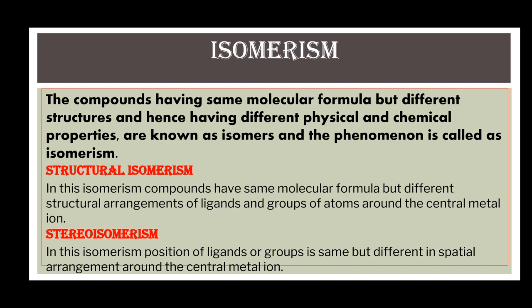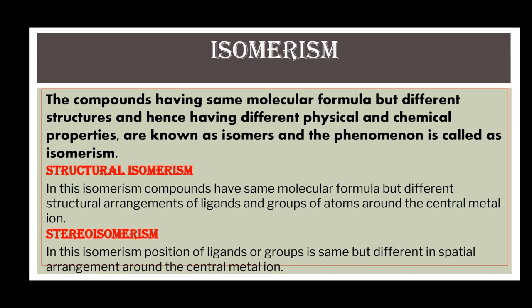Isomerism is a phenomenon in which complexes or compounds have the same molecular formula but they are different in their structures, and because of the difference in the structure they have different physical and chemical properties. Such compounds are known as isomers.